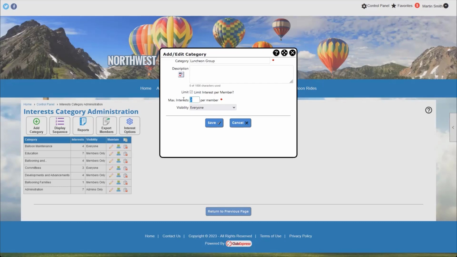That would put a cap on the number of interests that people are able to join. Most organizations don't limit people to the number of interests they're allowed to join. We set no limit there. And that is the most common configuration, but there are groups where you're only allowed to be in a certain number of interests within a certain category.